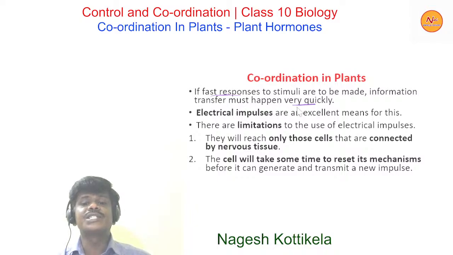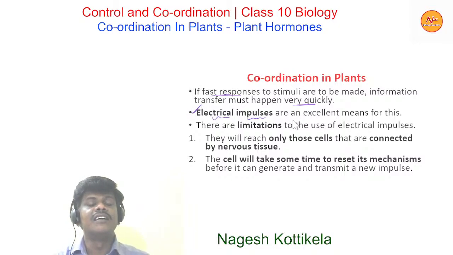Information transfer must happen very quickly, and electrical impulses are an excellent means for this. They can be transmitted very fast in the body from one part to another part, and electrical impulses are an excellent means for the transfer of information very quickly.